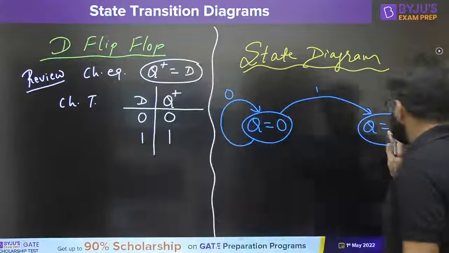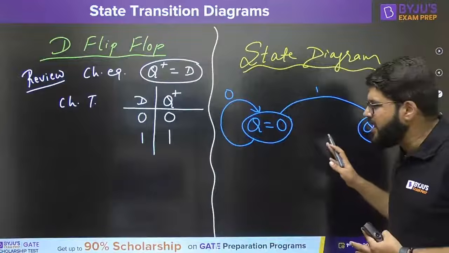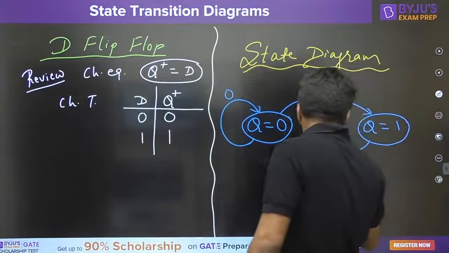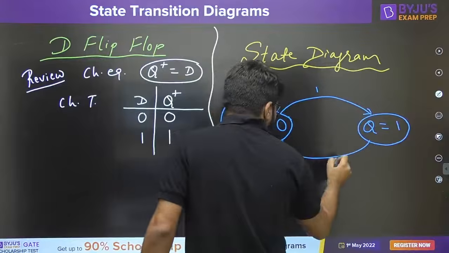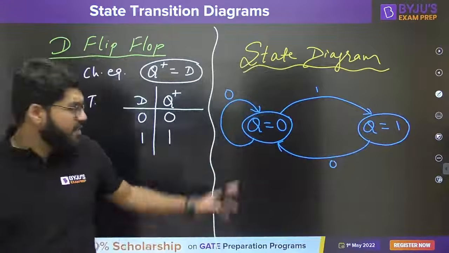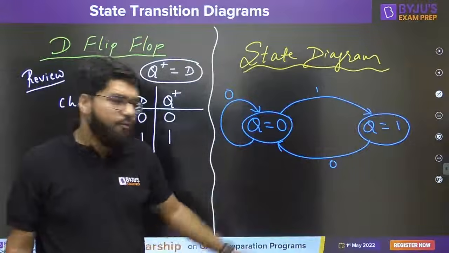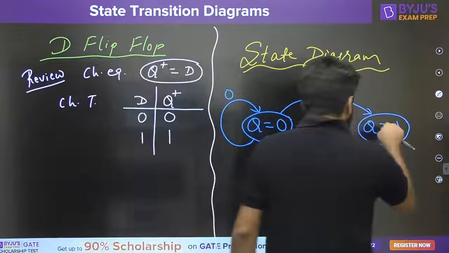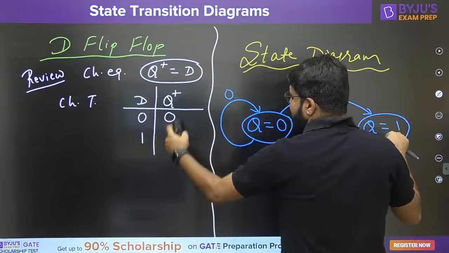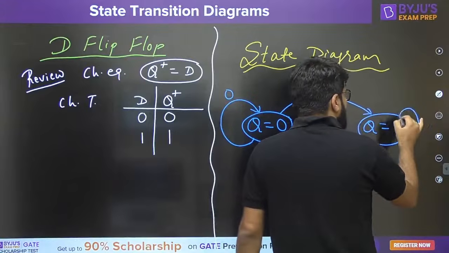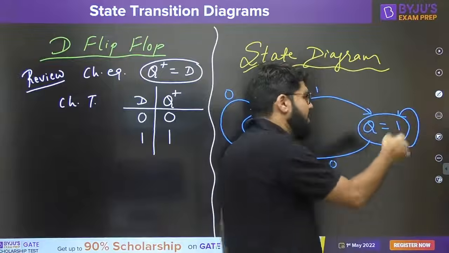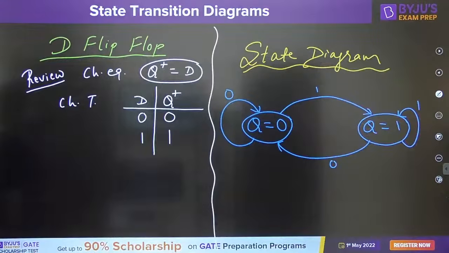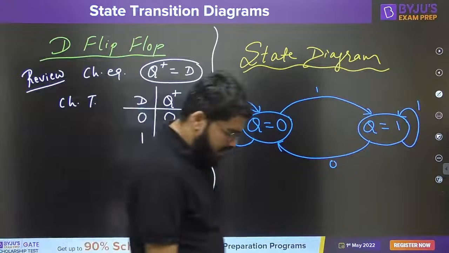Now come to this state, guys. Suppose now you are initially in the set state. Look at the input. Input 0, next state will be 0. So I make the flip-flop go to the next state, which is 0, the reset state, if the input is 0. What I am writing on the lines, I clearly told you, is the input. Now I am in the set state and the input comes 1. So the next state is also 1, so remain here only. You are already in 1. That is the D flip-flop state diagram finished.